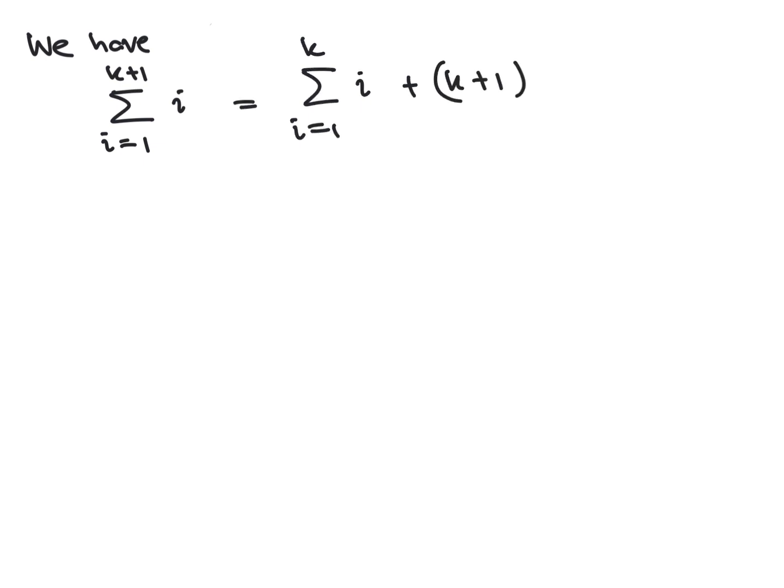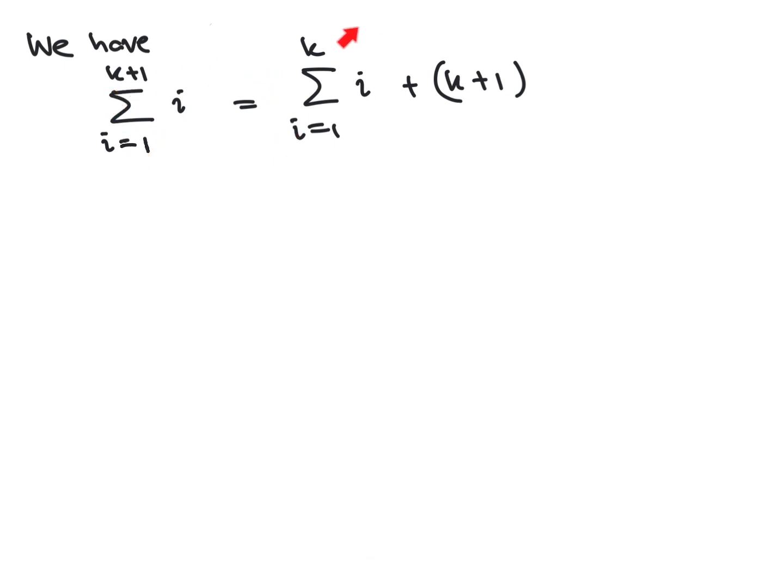Ak+1, the left-hand side, is the sum of i goes from 1 to k plus 1. But you can rewrite this as the sum of i from 1 to k of i, plus k plus 1. This is summing 1 plus 2 plus 3 all the way to k plus 1.